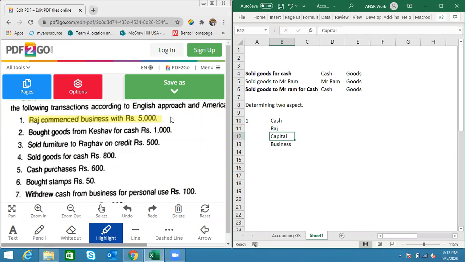That's absolutely fine, there is no problem with it. We have that procedure, that setup. We should keep in mind that whatever aspects we find, we will cancel the non-important ones. Let's see what the important ones are first. So business has definitely received cash. So this is definitely an important one, for sure. Now the competition is between these three: Raj, capital, and business.